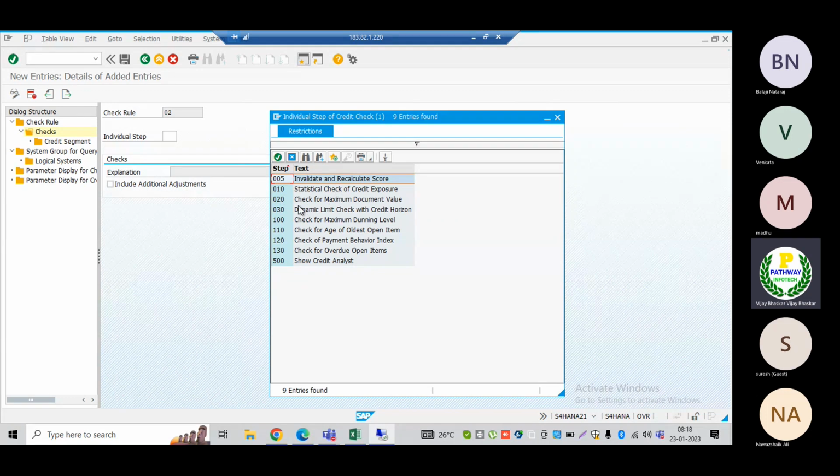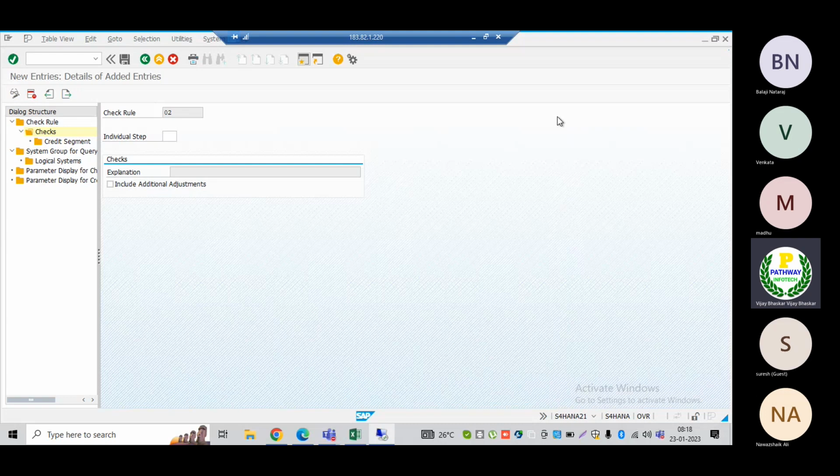Statistic credit check for exposure. Now the maximum document value, credit horizon period, I will explain. I will cover this in the dynamic credit check. The maximum dunning levels I have explained. Age of the oldest open items, payment behavior index, overview of the open items, show credit analyst. This is one new option. Whatever checks I have explained, if you want to implement them, you can select this option and assign all these